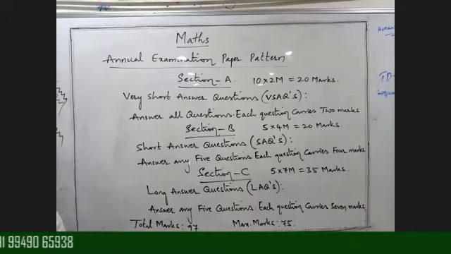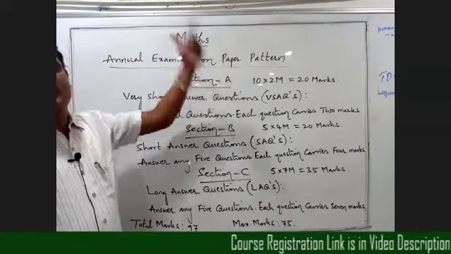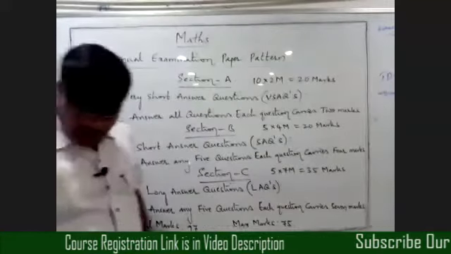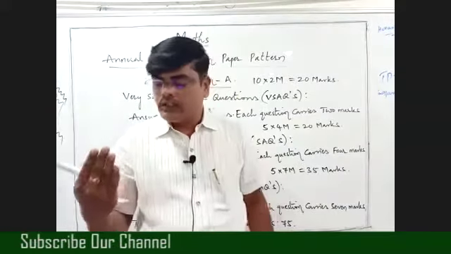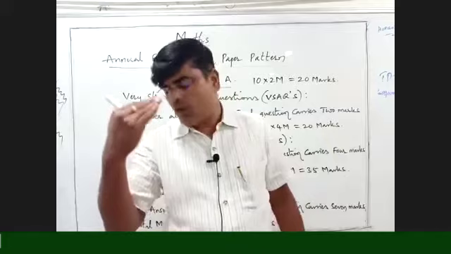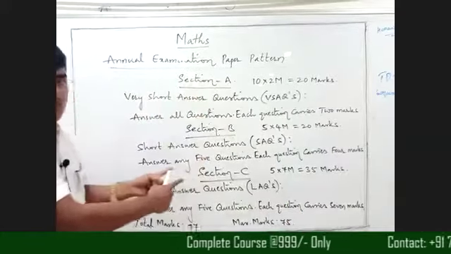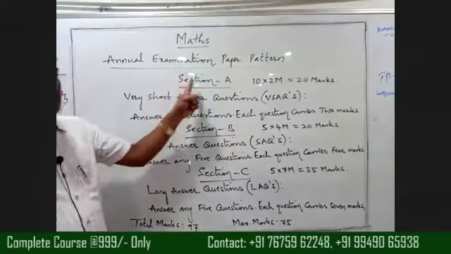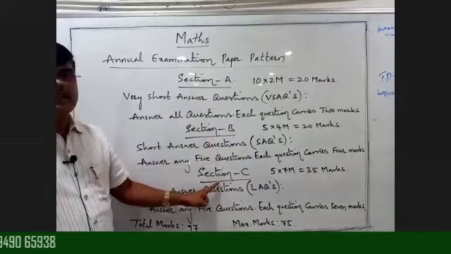First, I am giving the annual examination paper pattern for maths. In mathematics, in first year we have 1A, 1B, and in second year, 2A, 2B. For all the mathematics papers, this is the paper pattern. In this we have three sections: Section A, Section B, Section C.